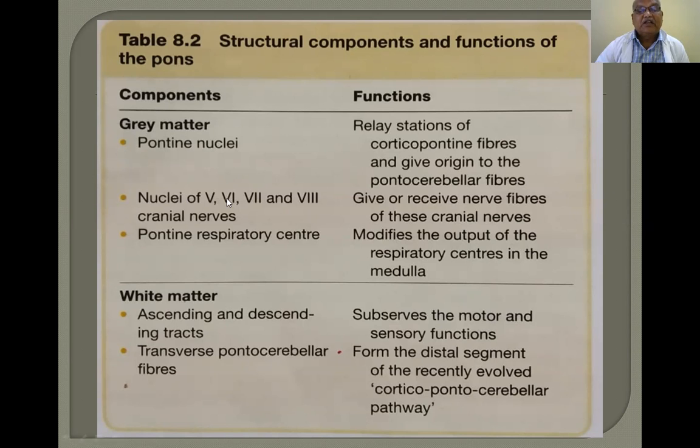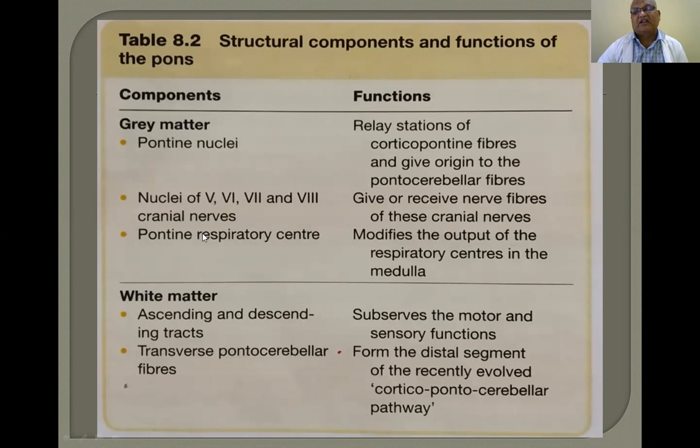Now the 5th, 6th, 7th and 8th cranial nerves are associated with the pons, whereas the remaining 9, 10, 11 and 12, glossopharyngeal, vagus, accessory, and hypoglossal nerves, are associated with the medulla. So the pontine nuclei of the 5th, 6th, 7th and 8th cranial nerves give or receive nerve fibers of these cranial nerves.